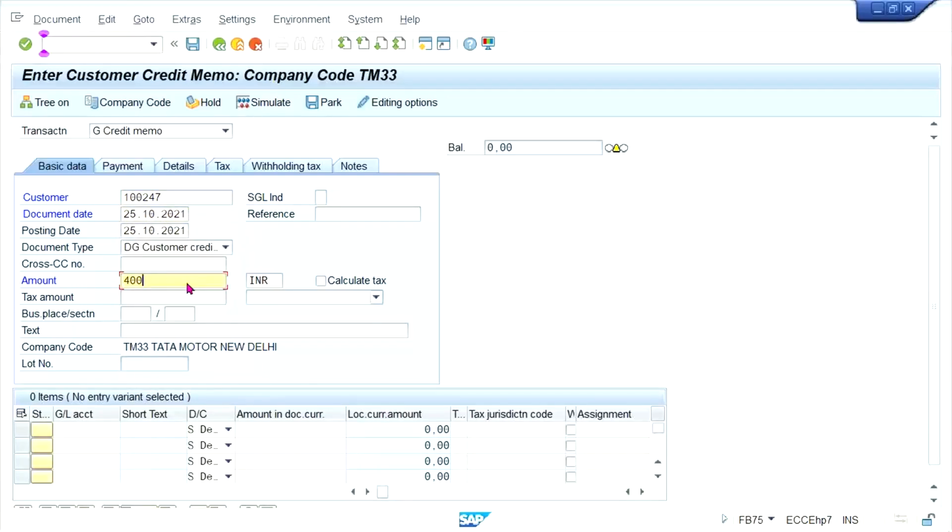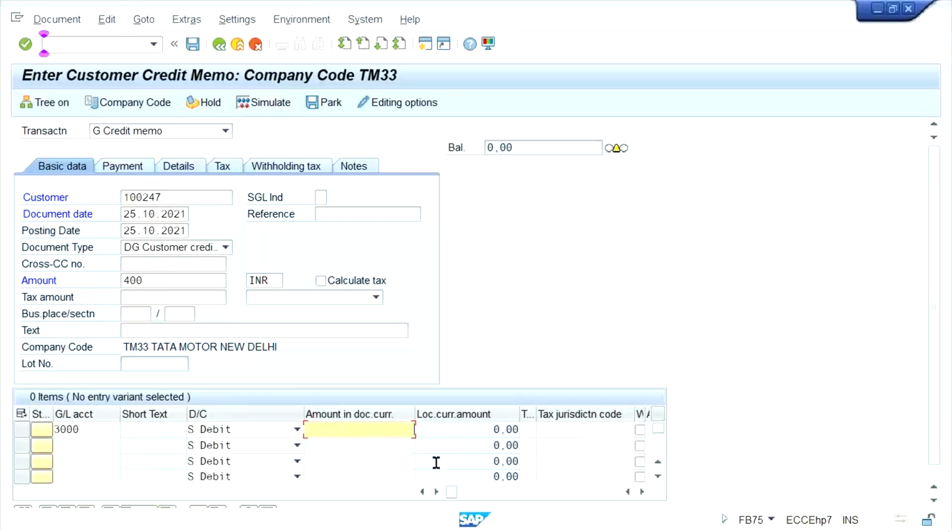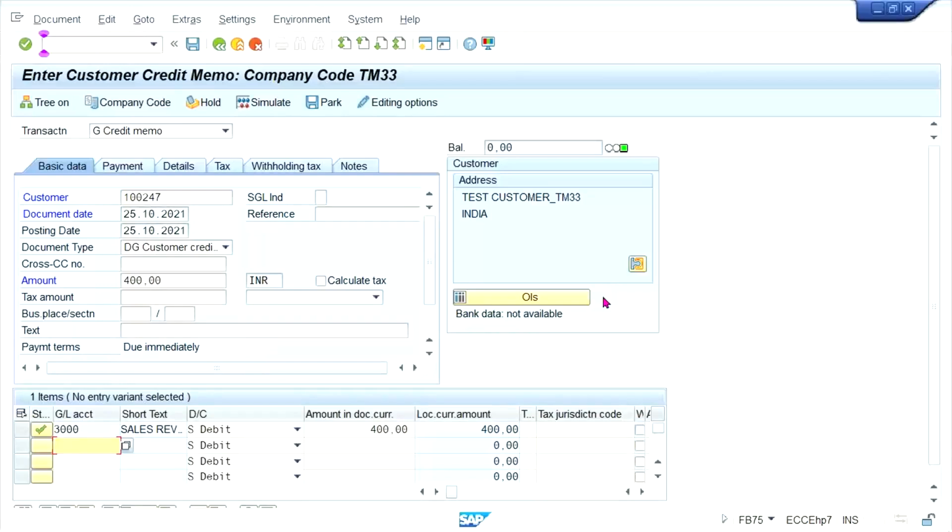So worth of 400 return we have. This time what is happening, earlier the sales revenue GL was credited. This time by default it is coming as a debit. So everything is fine. Yes, fine. Just save it.